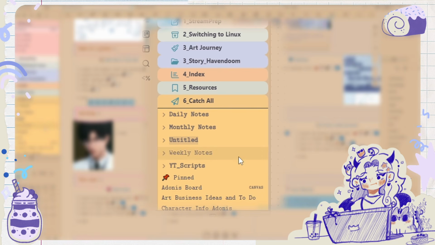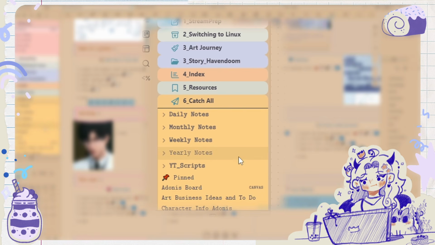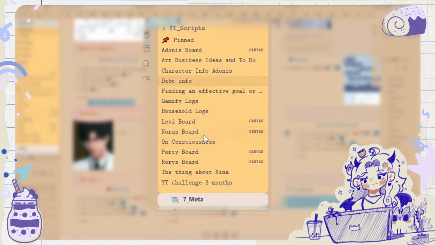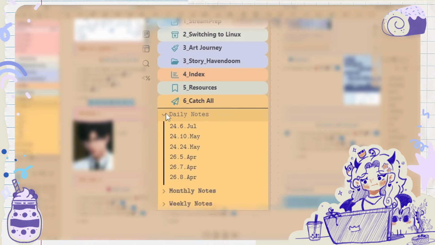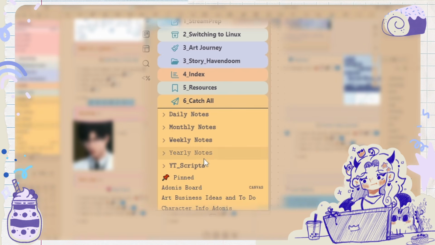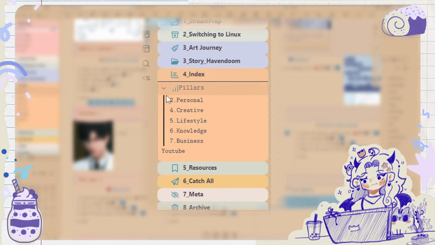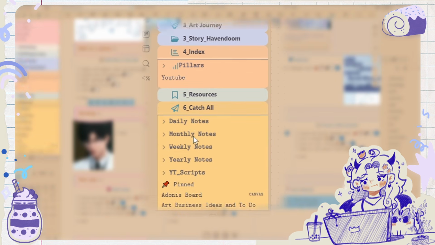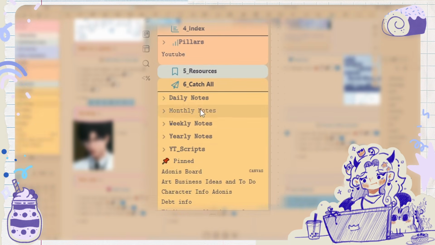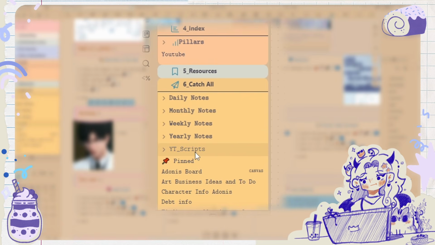New folder. Yearly notes. I don't like to have folders within folders, so this is kind of the rare time that I will do that right now. And I only try to do it once. I don't want to have folders within folders. But yeah, my daily notes will live in here, then weekly notes, monthly notes, yearly notes.